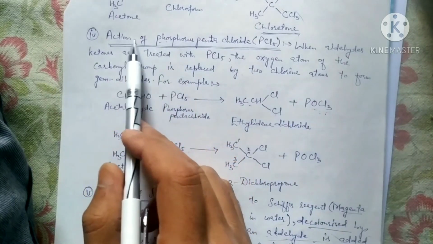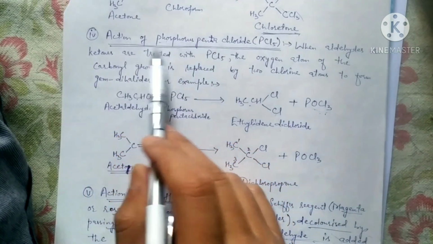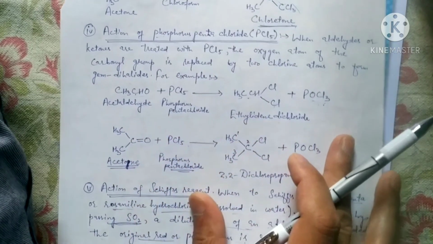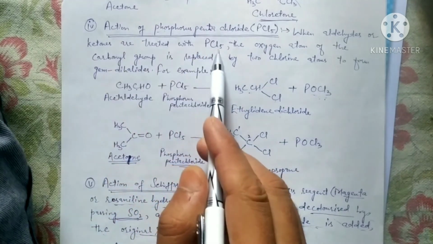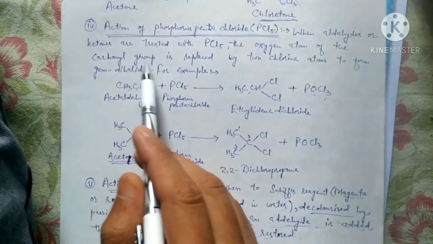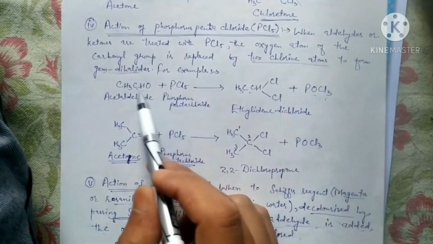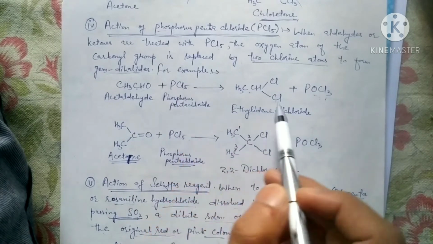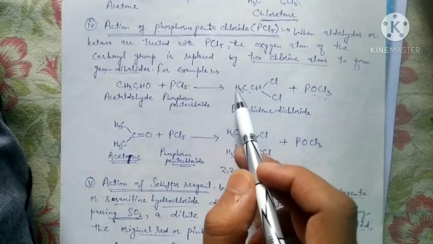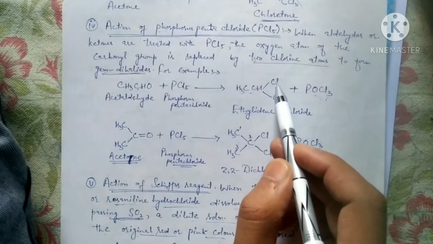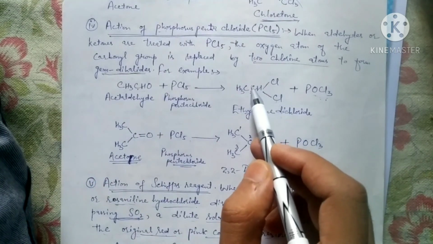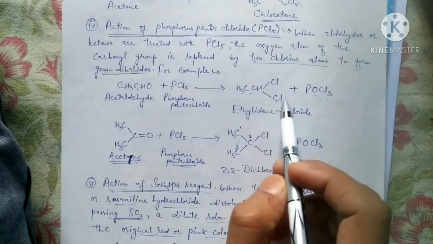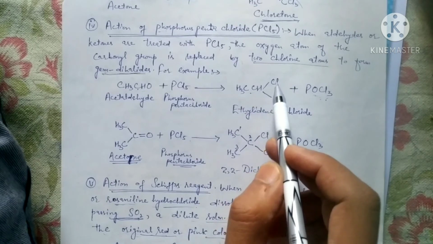Then another type of reaction is the action of phosphorus pentachloride. Another miscellaneous reaction. What will happen? When aldehydes or ketones are treated with phosphorus pentachloride, the oxygen atom of the carbonyl group is replaced by 2 chlorine atoms. So this is the reaction of an aldehyde or a ketone with PCl5. We are getting a gem dihalide, meaning 2 halogen atoms are connected to the same carbon atom. Okay, this is called a gem type compound.